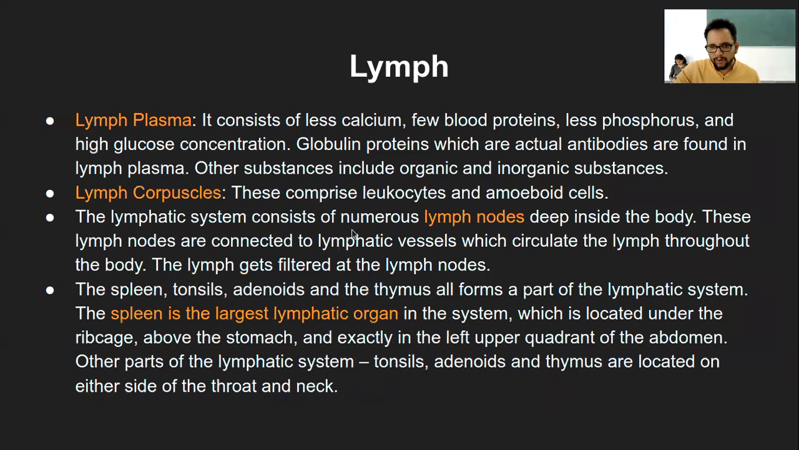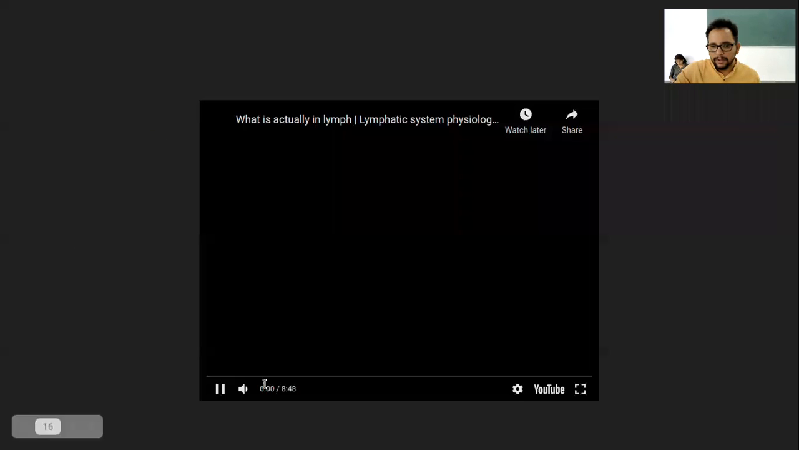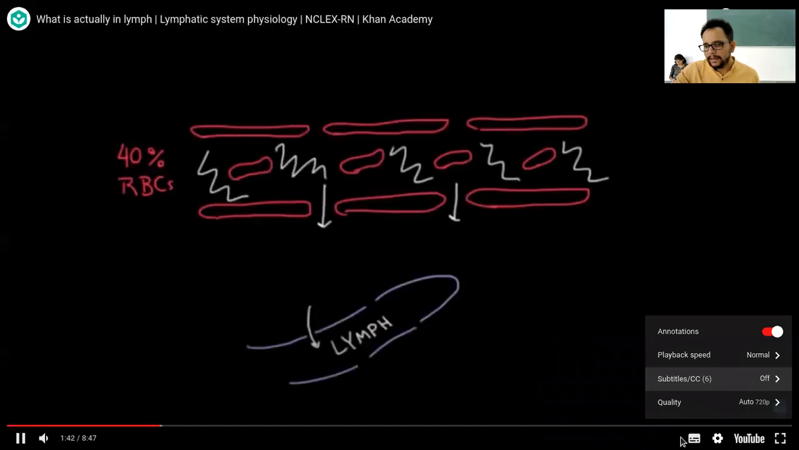So let me show you. I have kept a video here from Khan Academy. You can watch it, but let me just show you that diagram, which will help me in explaining this a little part. I hope this loads today. It's going to take a long time. And we also have proteins.